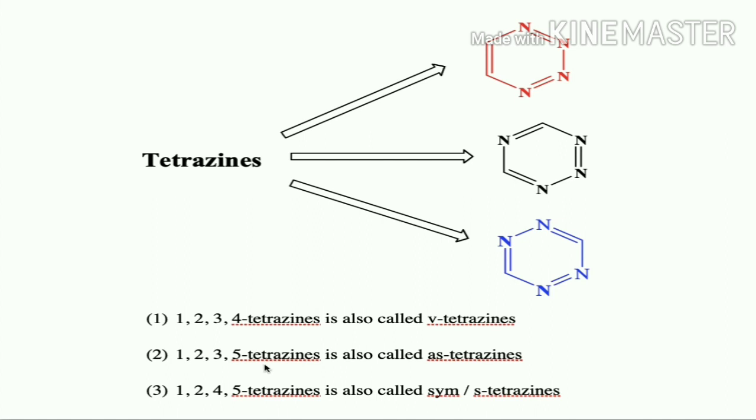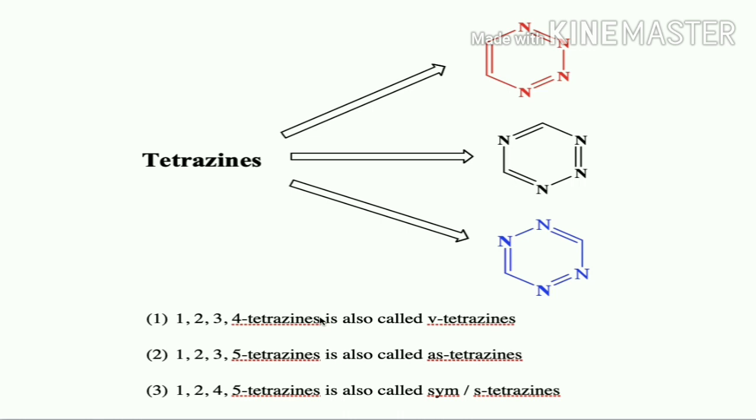So 1,2,3,5 tetrazine is also called as asymmetric tetrazine. Since there is no plane of symmetry, or this molecule is not symmetric, it is given the name asymmetric tetrazine. Whereas 1,2,4,5 tetrazine is also called as symmetric or S-tetrazine. So it is symmetric and it is having the plane of symmetry. So if we cut the molecule, we are going to get identical atoms. So these are the other names given for the tetrazines which are derived by the replacement of 4 CH groups by